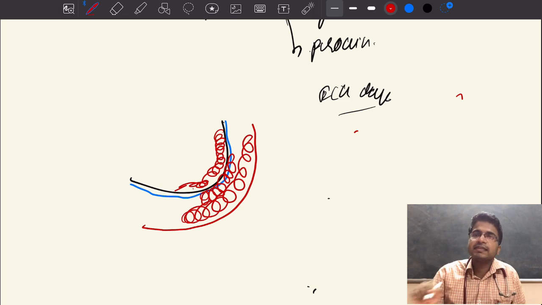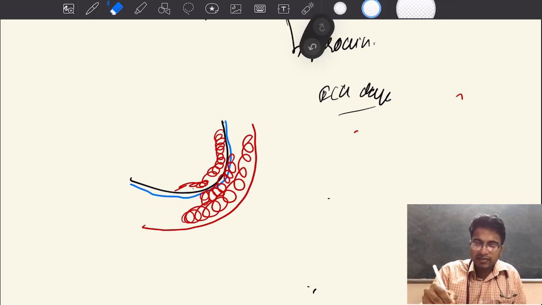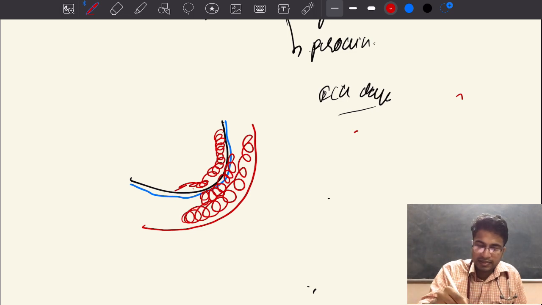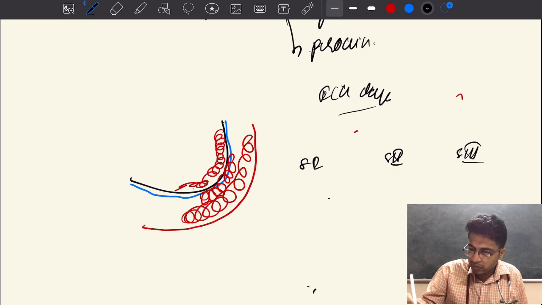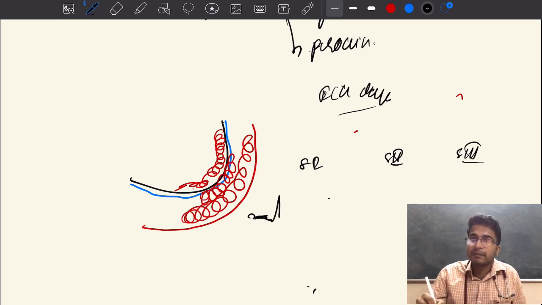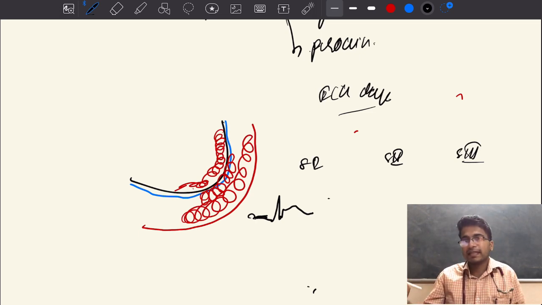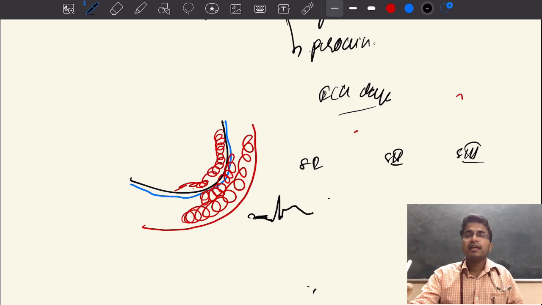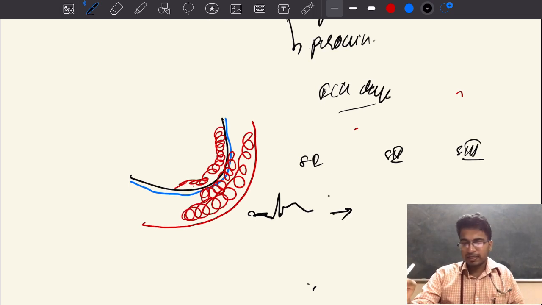So, what are the ECG changes that you're expecting in pericarditis? It can be classified into three stages: stage 1, stage 2, stage 3. In stage 1, you will be having a P wave followed by PR segment depression followed by a normal QRS wave with concave ST segment elevation. This is what you see in stage 1 acute pericarditis.